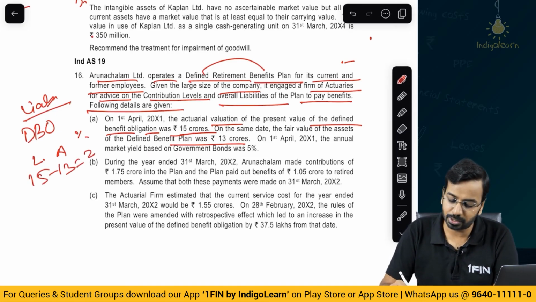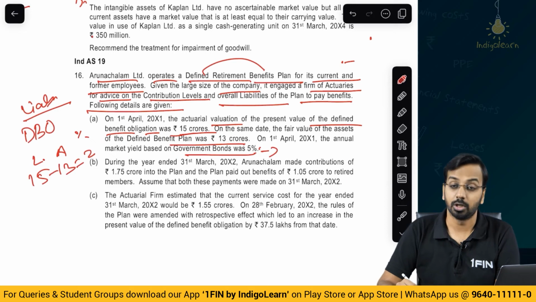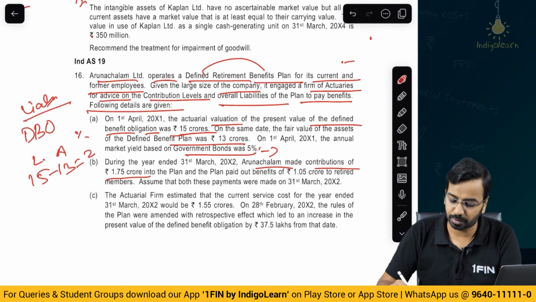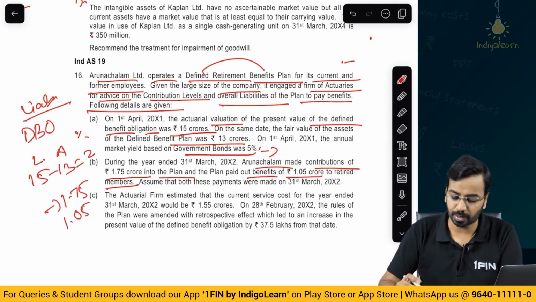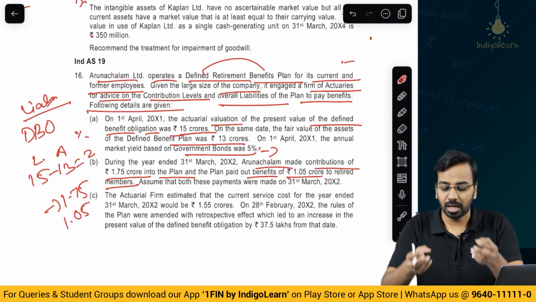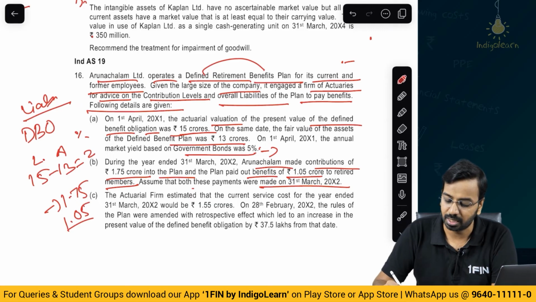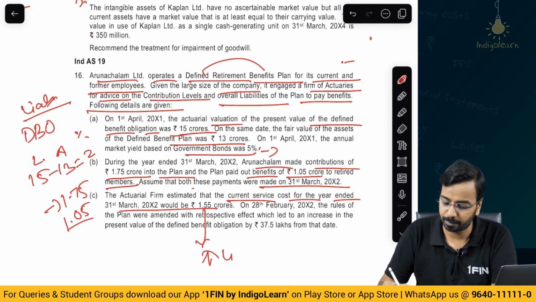The annual market yield based on government bond is 5%. So, this is the expected return. During the year ended 31st March of year 2, Arunachalam made contributions of 1.75 crore into the plan and the plan paid out benefits of 1.05 crores to the retired members. So, you contributed 1.75, you paid out 1.05. So, when you contribute, it increases the plan assets. When you pay out, it reduces the plan assets and also the liabilities. Assuming both these payments were made on 31st of March. The actuarial firm estimated that current service cost for the year is 1.55. So, this will increase my liability.